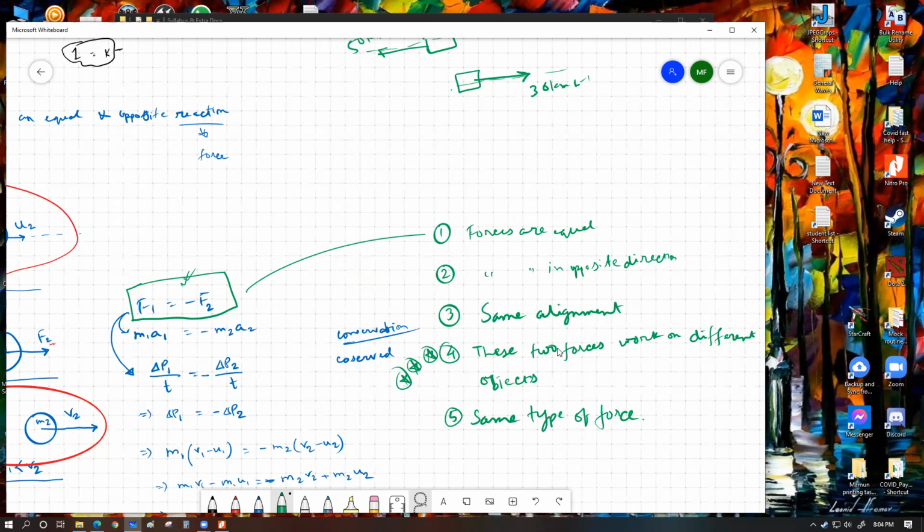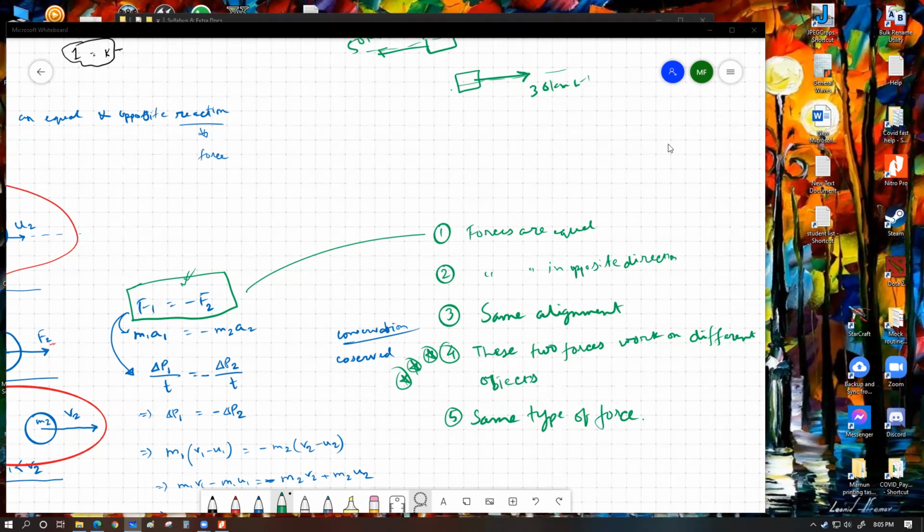If one of them is a strong nuclear force, which you don't have in your syllabus, but it is one of the fundamental 4 types of forces available in nature, then the other one has to be a strong nuclear force. Bottom line, these two forces cannot be of different types. These two forces will always be of the exact same type.